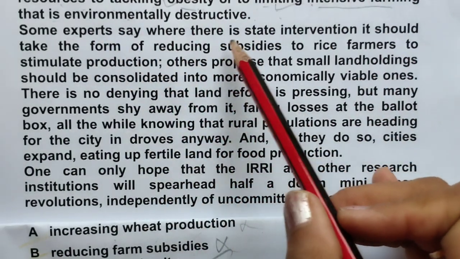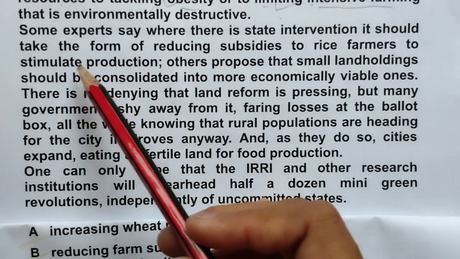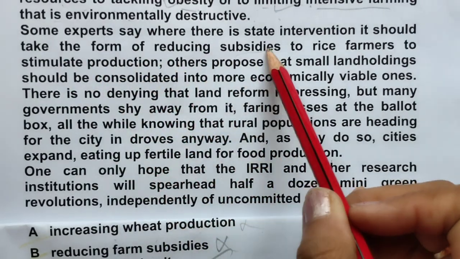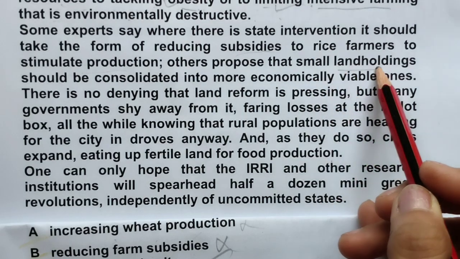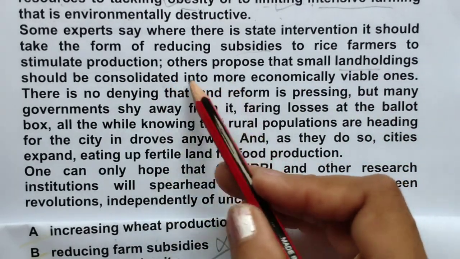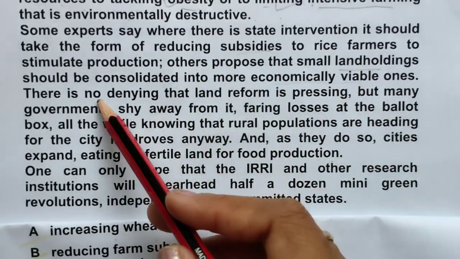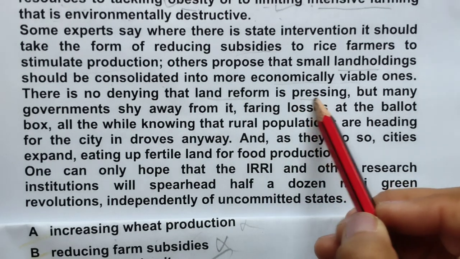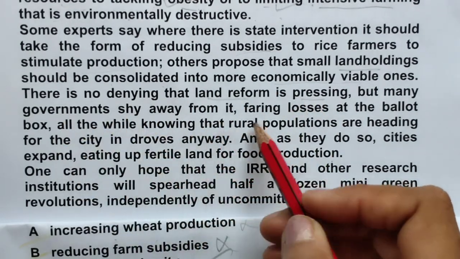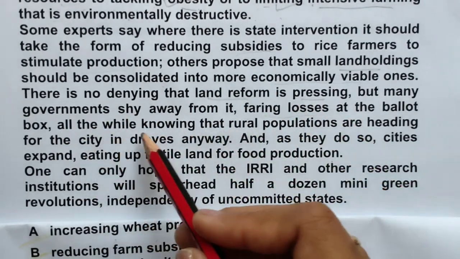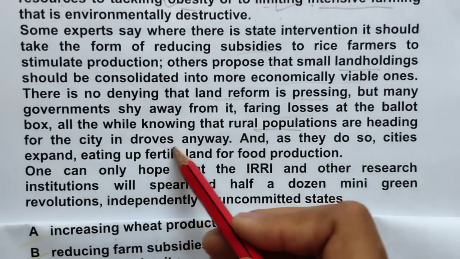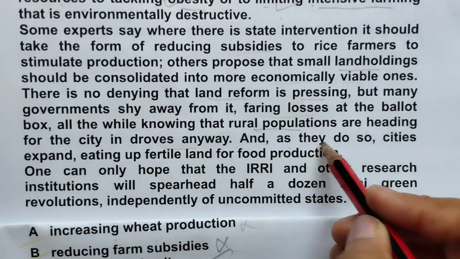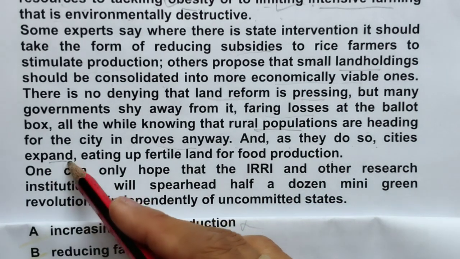Some experts say where there is state intervention, it should take the form of reducing subsidies to rice farmers to stimulate production. Others propose that small land holding should be consolidated into more economically viable. There is no denying that land reform is pressing, but many governments shy away from it, fearing losses at the ballot. All the while, rural population are heading for the cities in droves anyway, and as they do so, cities expand.